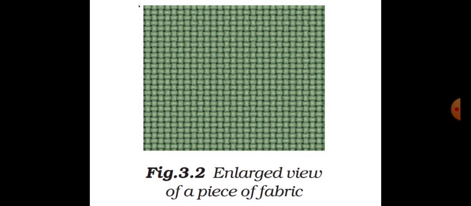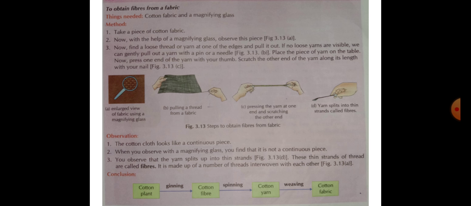But now the thing is that we should know how the thread are made up of. So, to understand, we have to do another simple activity. To do this activity, take a piece of cloth. Now, try to find out a loose thread or yarn. I talk about yarn, that's mean thread. We have to find out a loose thread from the piece of cloth at the end of the cloth and just pull it out.